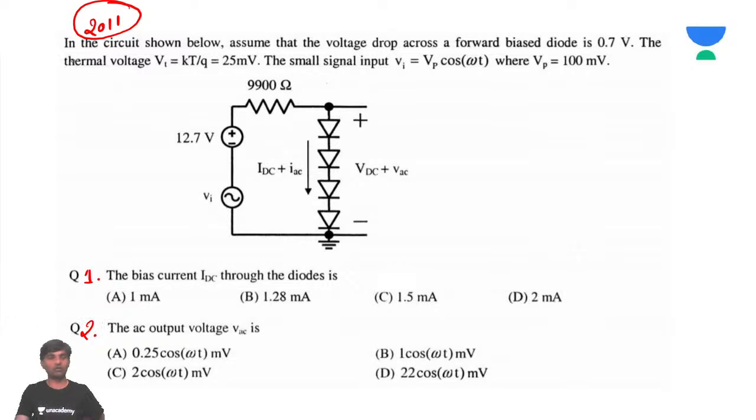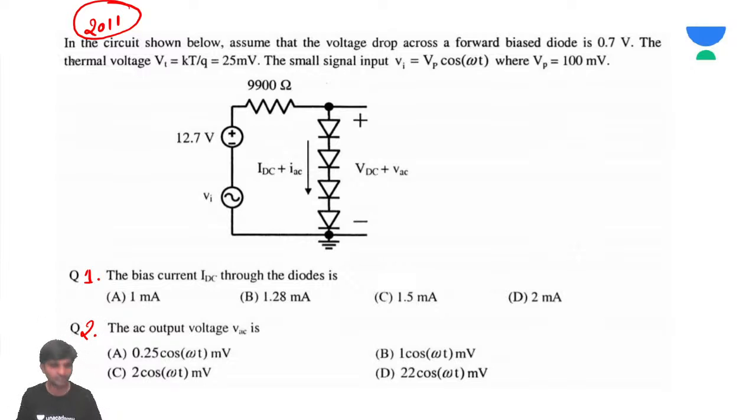So now we will see what the question is saying. In the circuit shown below, assume that the voltage drop across a forward-biased diode is 0.7 volts, and the thermal voltage VT is 25 millivolts. The small-signal input voltage is vi equals VP cos omega t, where VP is the peak voltage of 100 millivolts. Now, what is it asking?